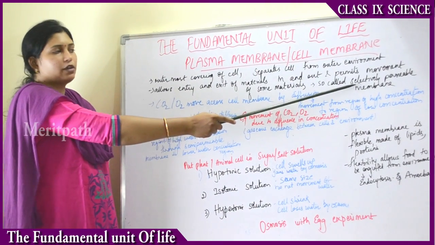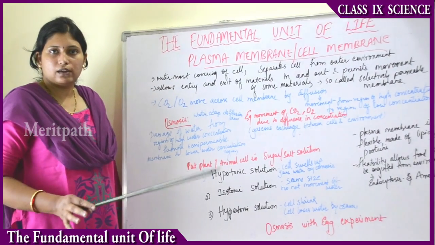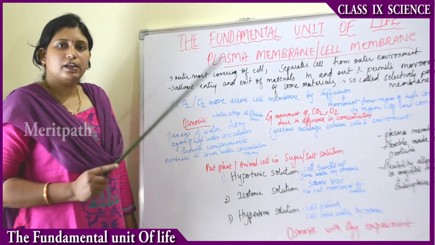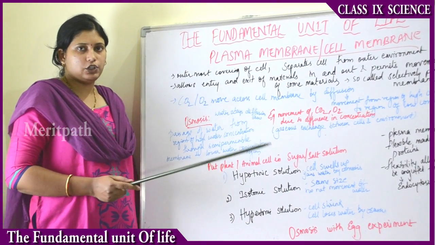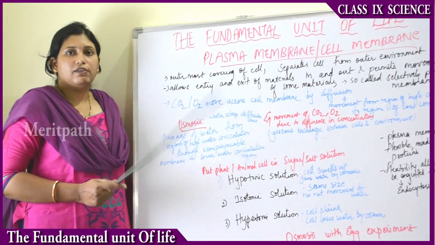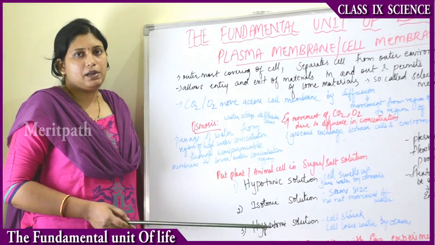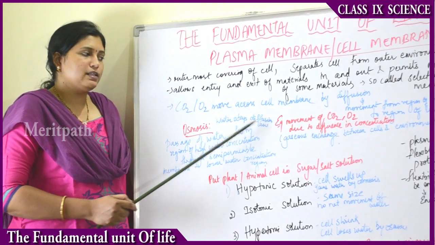So the movement of water will be through a selectively permeable membrane, whereas in diffusion there is no selectively permeable membrane. Directly there is movement of carbon dioxide and oxygen from the region of high concentration to the region of low concentration, whereas in osmosis there is movement of water through a selectively permeable membrane. But still, water also obeys the diffusion law.